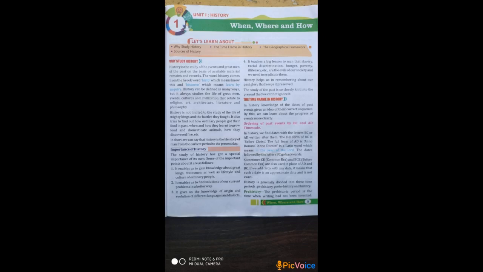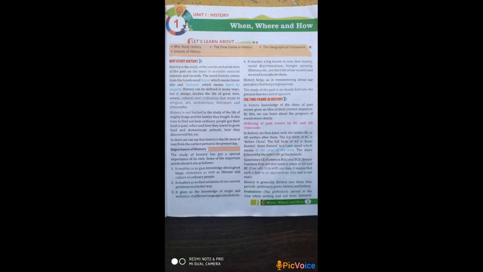The next one is the time frame in history. In history, knowledge of the dates of the past events gives an idea of their correct sequence. Because history में डेट्स लिखी हुई हैं, उसके वजह से हमें क्या पता चलता है, प्रॉपर सीक्वेंस पता चलता है कि कौन सी चीज़ें कब कब हुई थी, because dates are mentioned there, and by this we can learn about the progress of events more clearly.